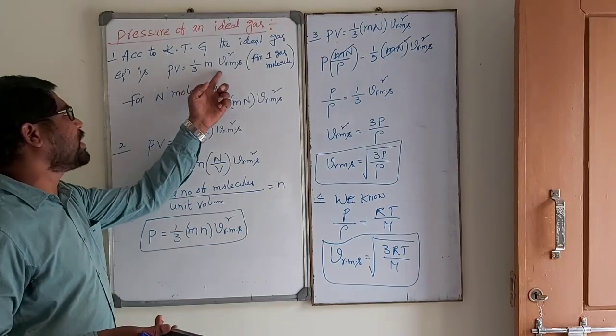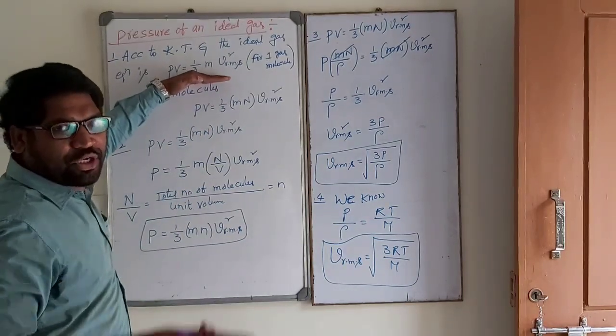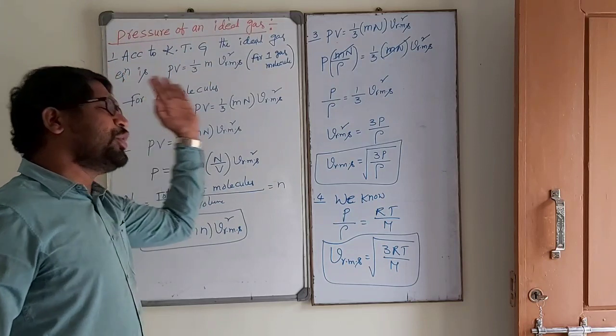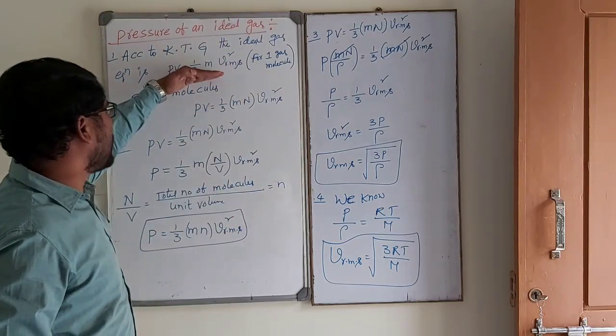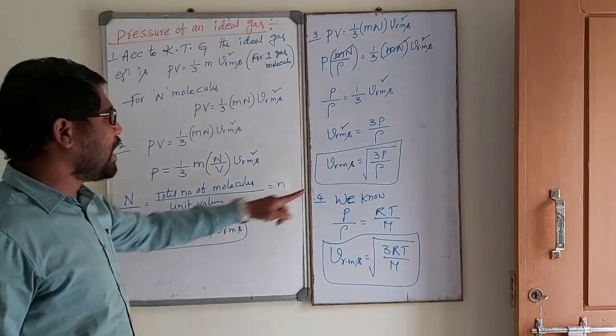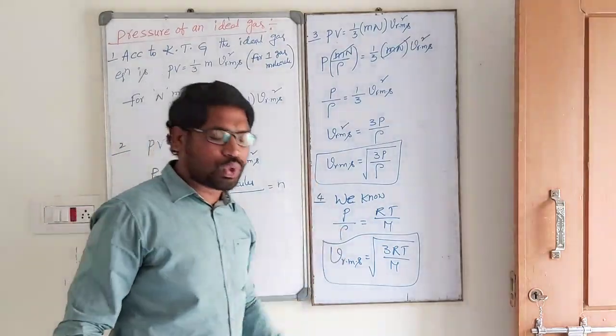PV is equal to 1 by 3 m N VRMS square. This is the basic equation. From this basic equation, we derive a number of applications. First this one, again this one, again this one. Write down.